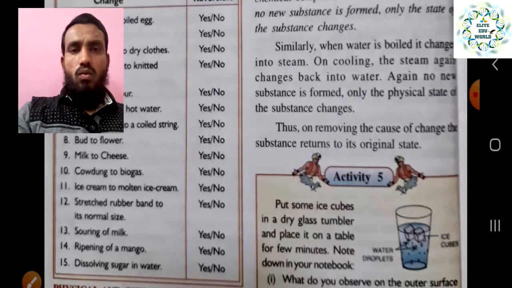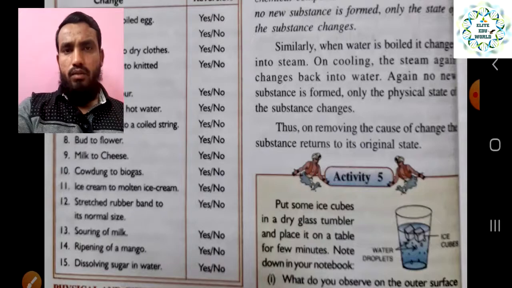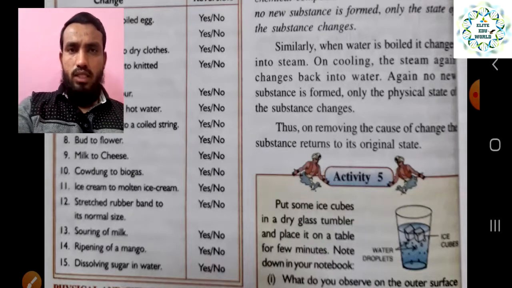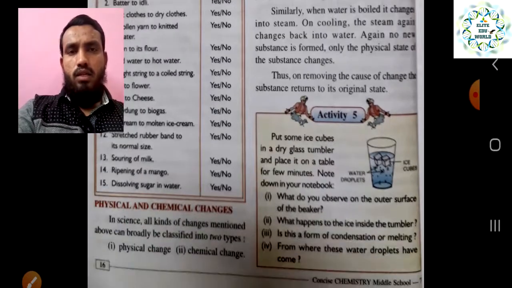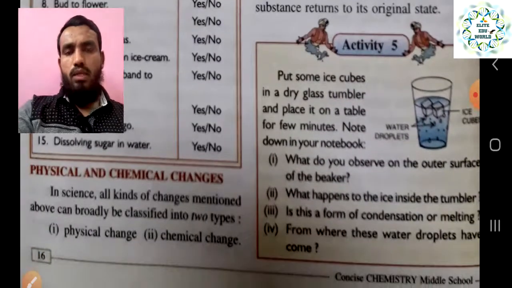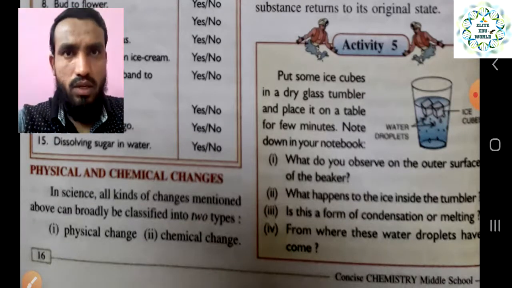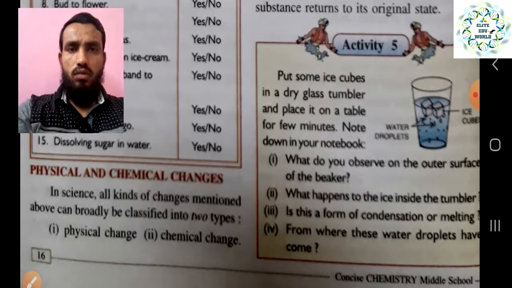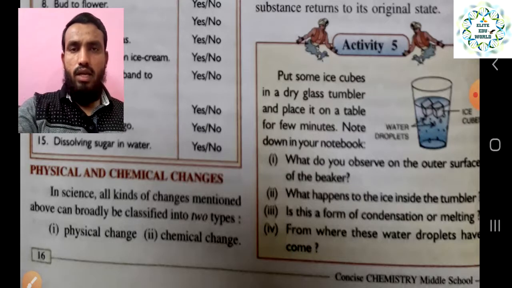For whatever remaining examples, I request all the students to separate them into reversible and irreversible changes. Like milk to cheese: once the milk has changed into cheese, you cannot get it back, so that also comes under the irreversible change. So these are changes that can be reversed or cannot be reversed. On the basis of these characteristics, we are dividing and understanding physical and chemical changes.